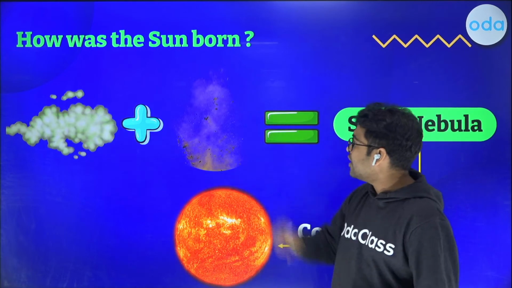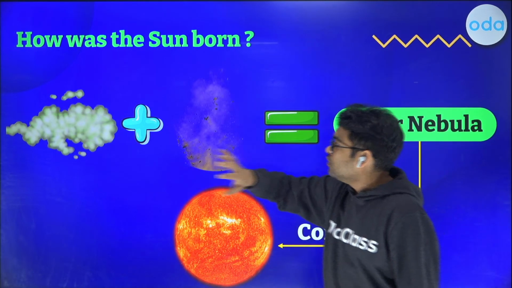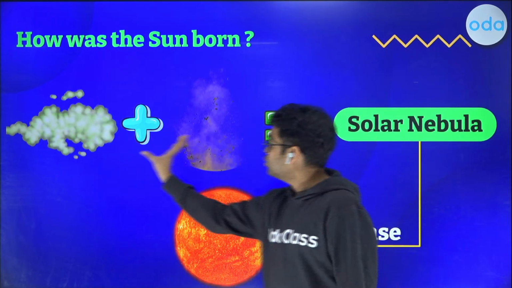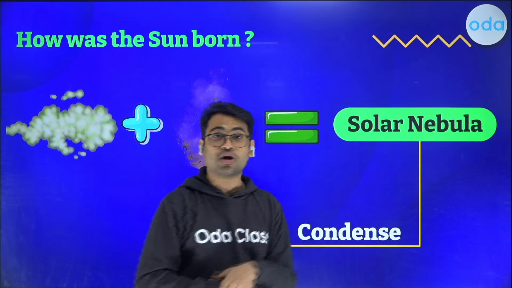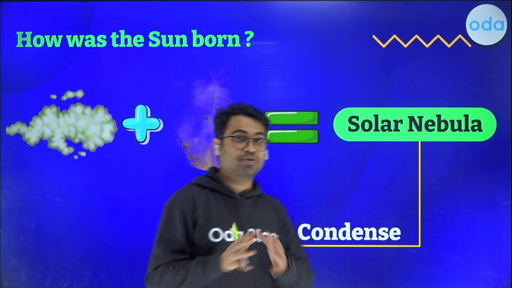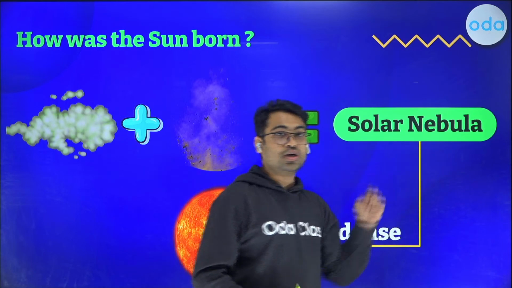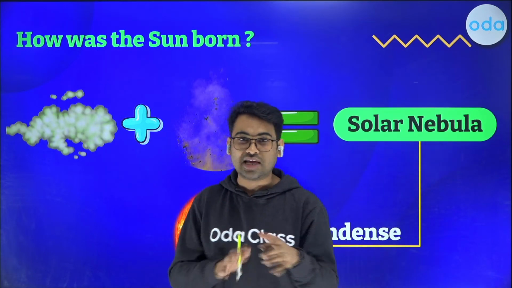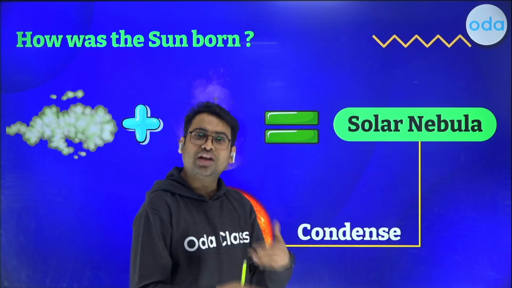So we say that what happened 4.5 billion years ago, there was some smoke and there was some dust, both of them combined to give formation to something called solar nebula. Now, what do you mean by the word nebula? Nebula means a cluster. Earlier, this word was used interchangeably with galaxy. But galaxy is something different, nebula is something different, which we got to know later.